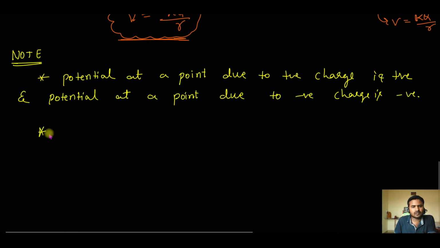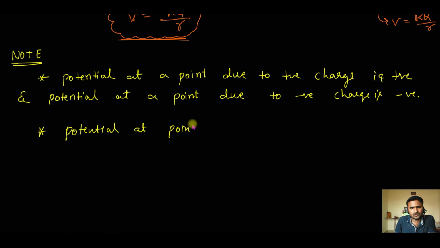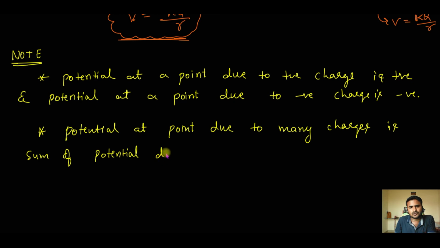The second note that we're going to write here is: potential at a point due to many charges is the sum of potential due to individual charges.